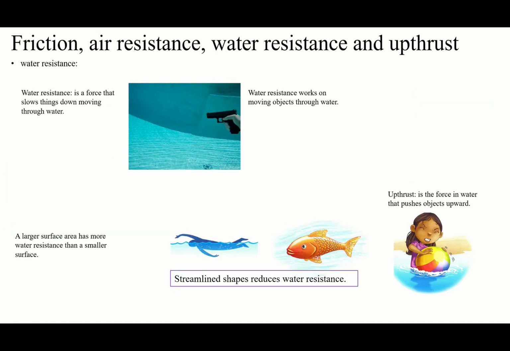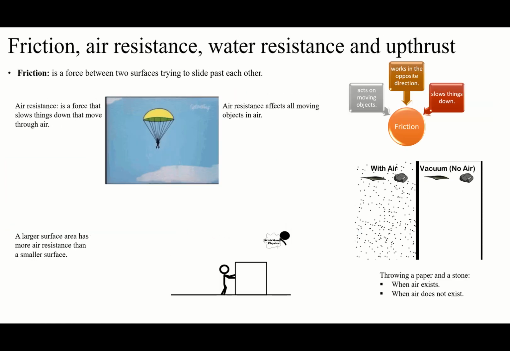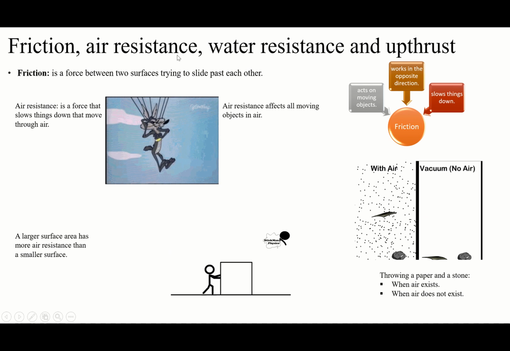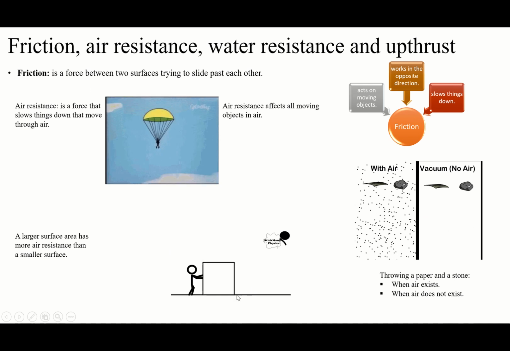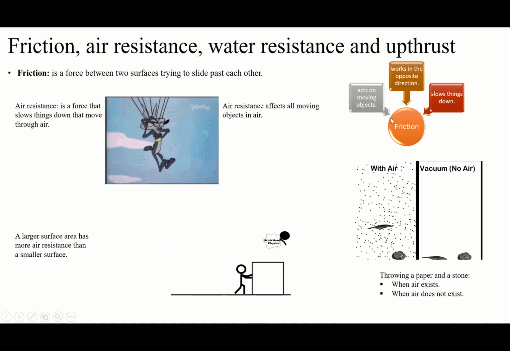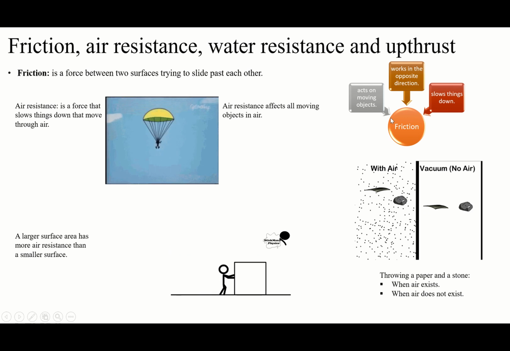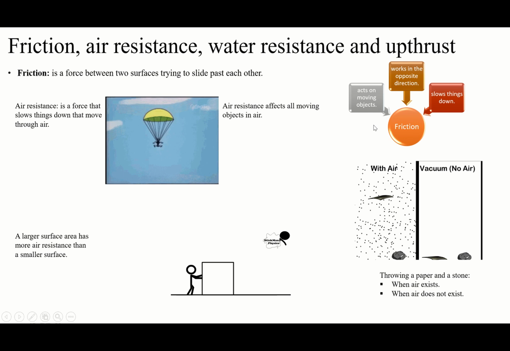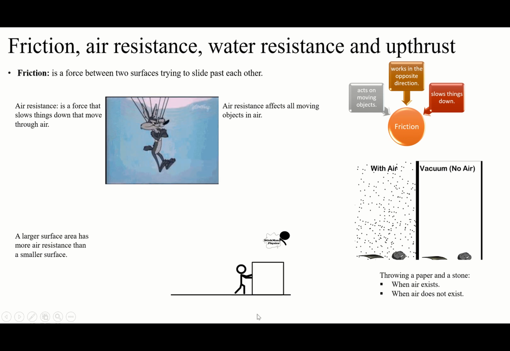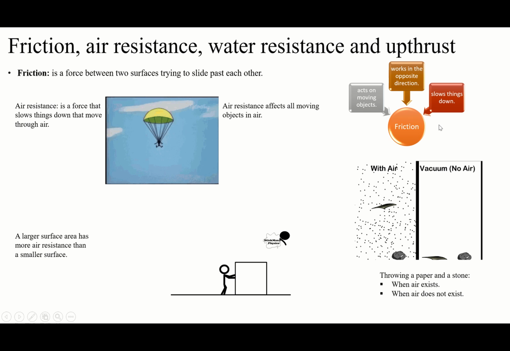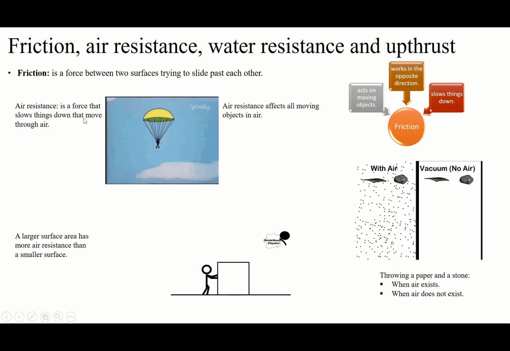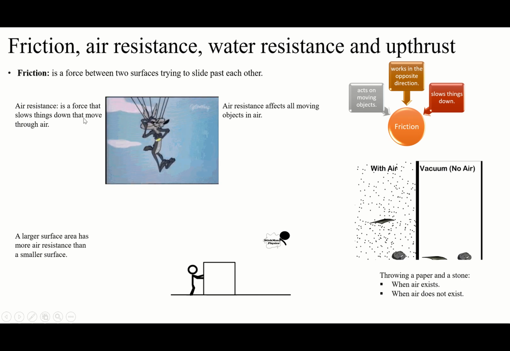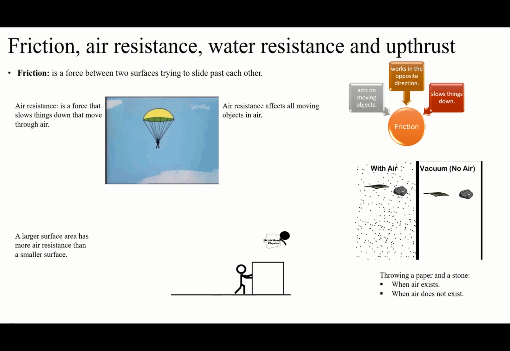So, that's all about friction, which is two surfaces trying to slide past each other like here, and friction only acts on a moving object and works in the opposite direction. We said when the object moves, friction is on the other side. It slows things down, and air resistance is the force that slows things down when they're moving through air. It means the thing must move through air.